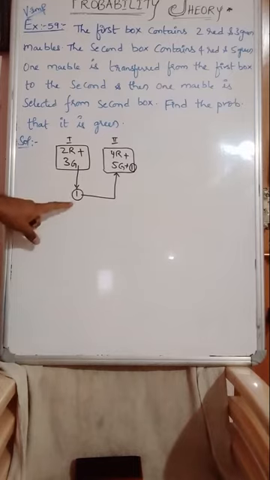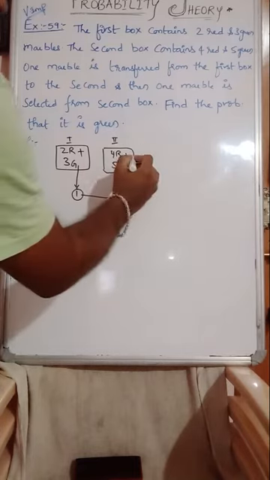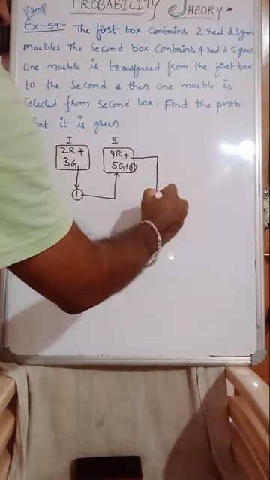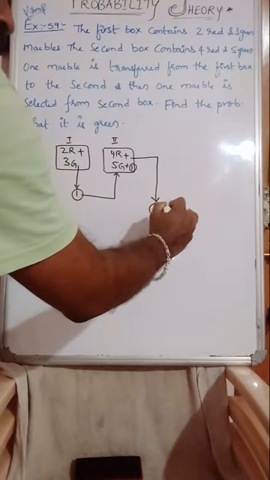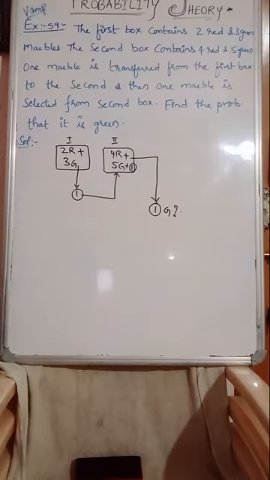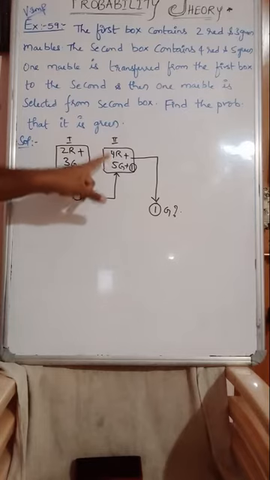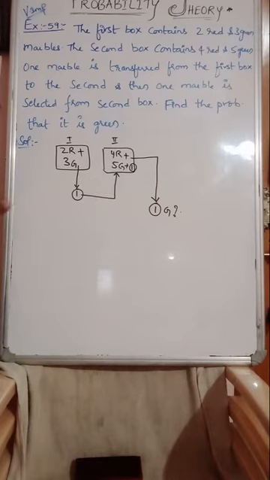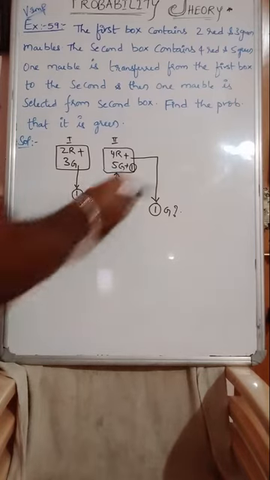One marble is selected from the first and transferred to the second. Then one marble is selected from the second one. What is the probability of getting green? This is the question. Guys, diagrammatically do you understand the question now? First, in the first box, there are 2 red and 3 green, and in the second box, 4 red and 5 green. They are there, right?